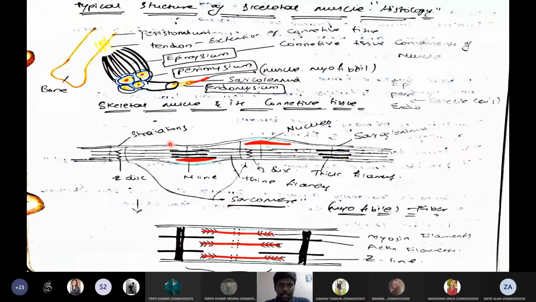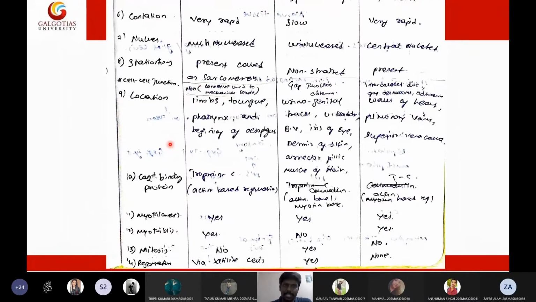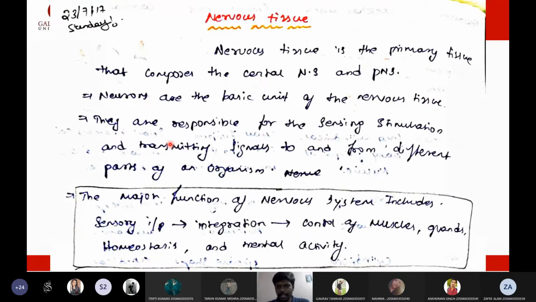Then we discussed the differentiating features of these three muscles, such as the presence of nucleus in the periphery, in the central, or presence of intercalated nucleus, whether the muscles are voluntary or involuntary, and what type of nerve input is given to those muscles. Then we discussed their shape, their contraction speed, their presence or absence of striations, and their location. So by this we finished the muscular tissue also.